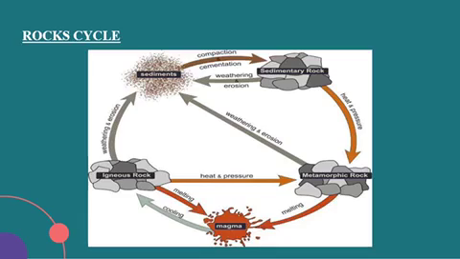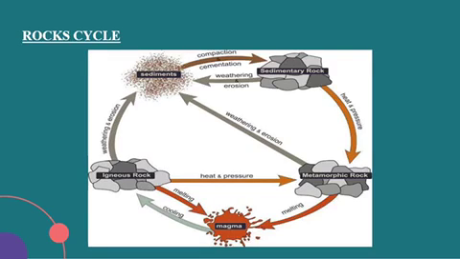Next we discuss the rock cycle. So what is the rock cycle? Rocks are constantly being formed, worn down and then formed again. It takes thousands and millions of years for rocks to change. This process of transformation of the rock from one form to another is called the rock cycle.